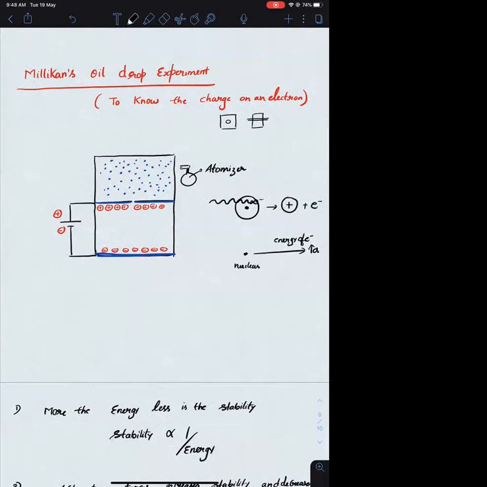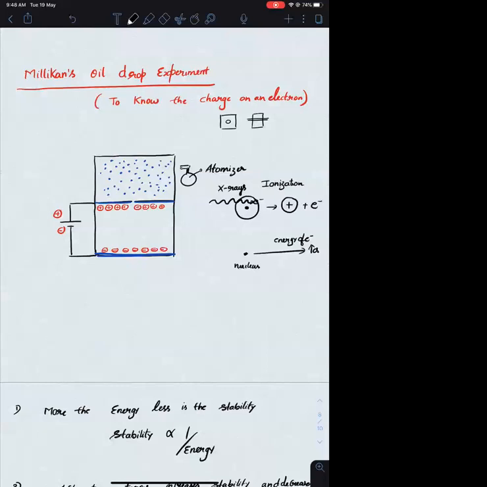The process is called ionization. And these particular rays are some high energetic rays. I have taken an X-ray source. X-rays are highly energetic rays.